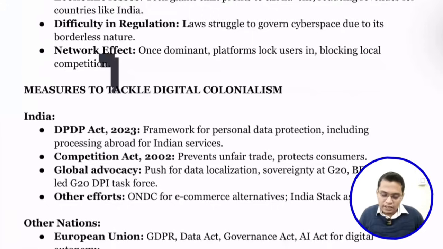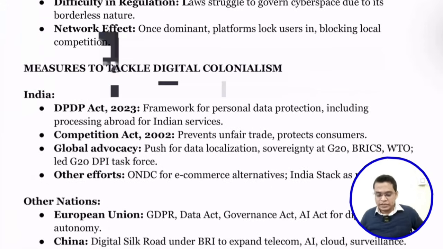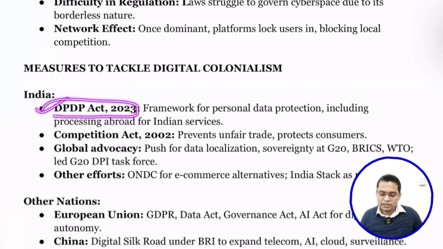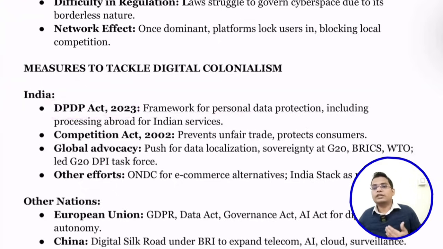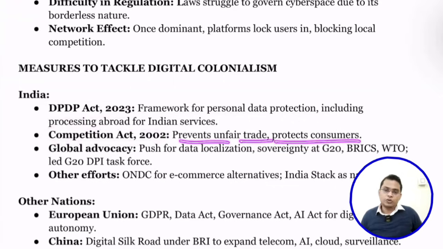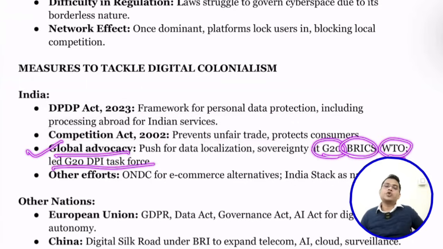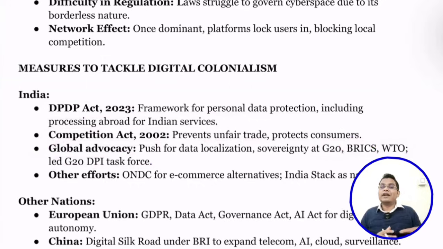So what are the legal frameworks to control digital colonialism in India? First is the Digital Personal Data Protection Act. It provides a framework for protection of personal data, including how we are processing data abroad, and it also provides for storage of data in India. Next is the Competition Act, which provides for fair competition, prevents unfair trade, and protects the consumer. Even in global advocacy, for example at the G20, BRICS and WTO, India is talking about data sovereignty. That means the country generating data should have control and ownership over that data, and it should be localized in that particular country. For example, Indian data needs to be localized in India.